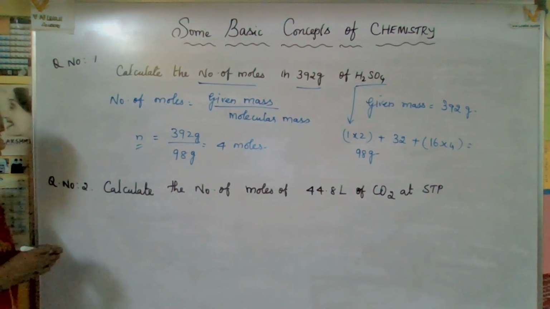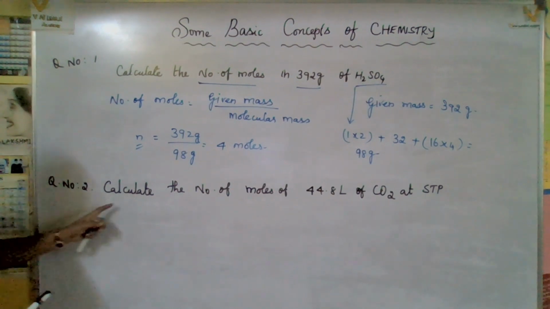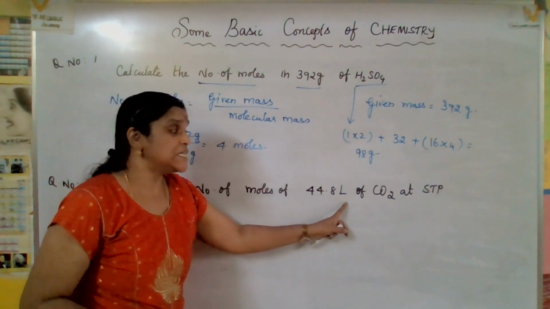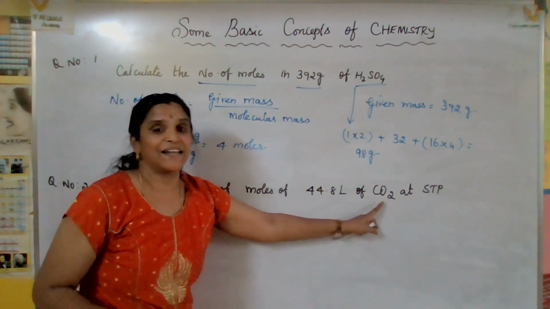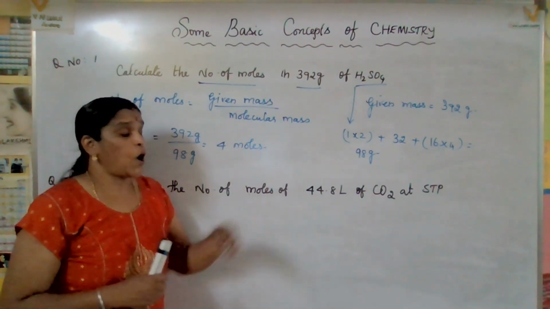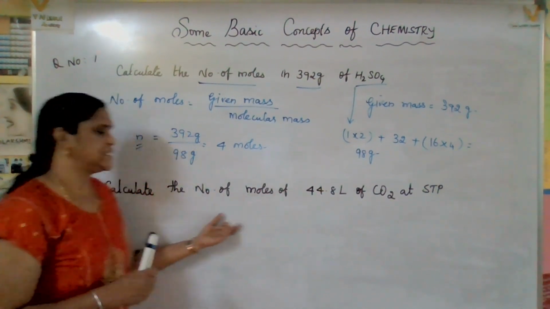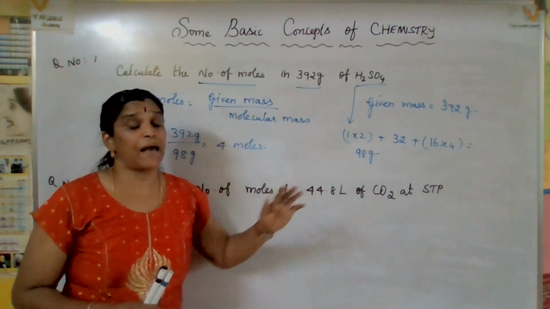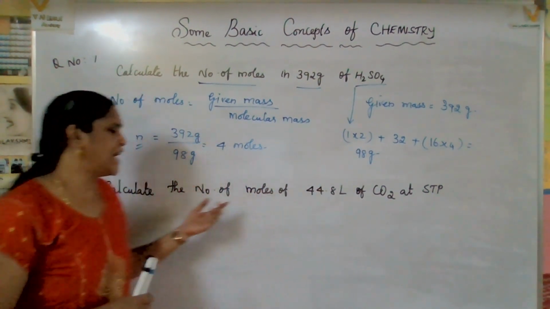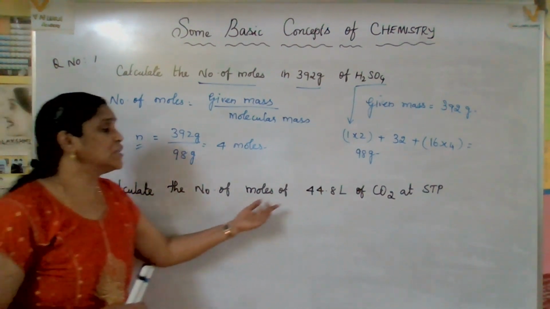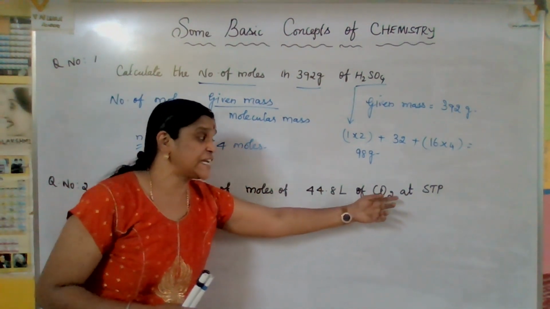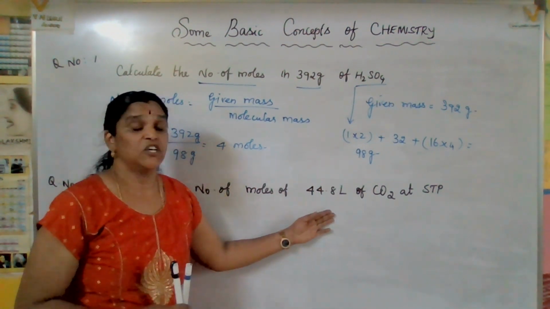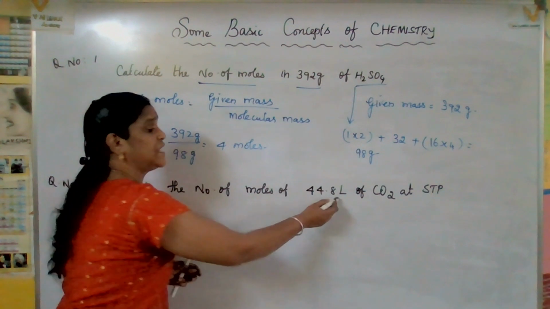Hope you got a clear idea. Okay, now the next one. Calculate the number of moles of 44.8 liter of carbon dioxide at STP. Now, which formula can be used for this sum? Actually, given mass by molecular mass, given mass by gram atomic mass, such kinds. Now here what they mention: number of moles of carbon dioxide at STP. At STP means only volume is considered. So here they have given the volume in liters.